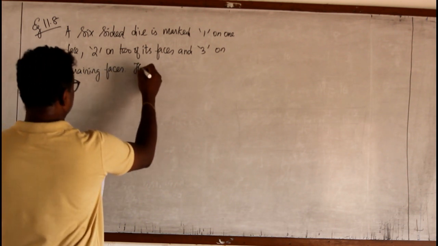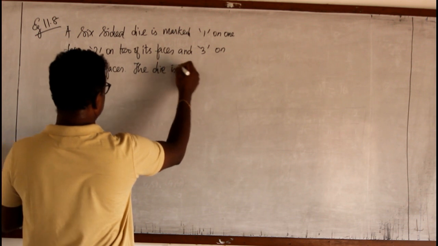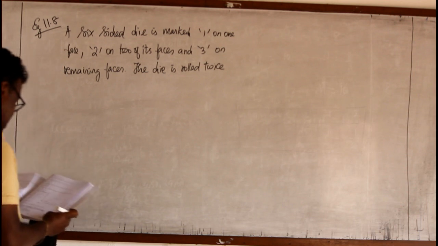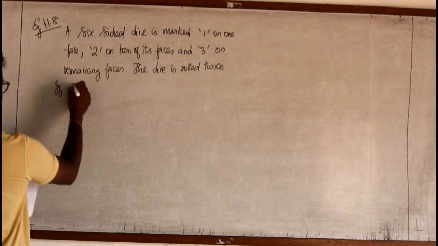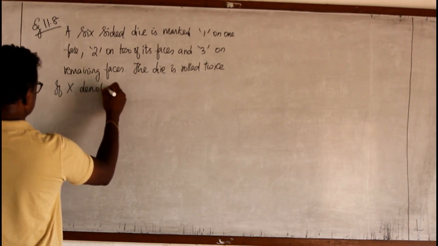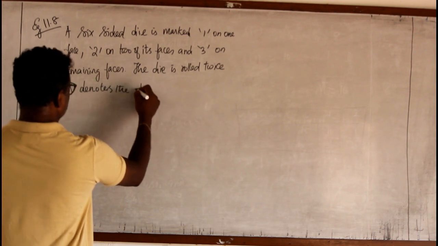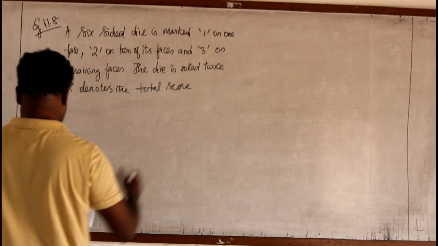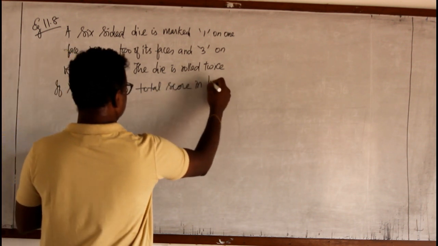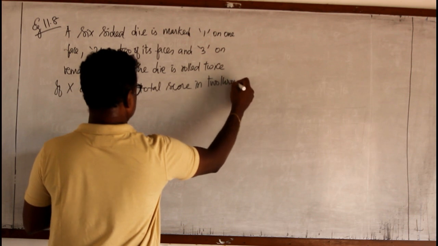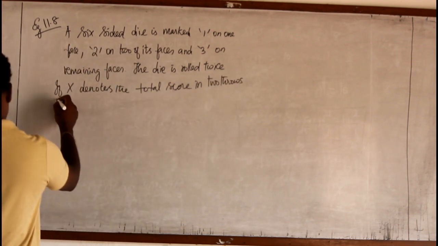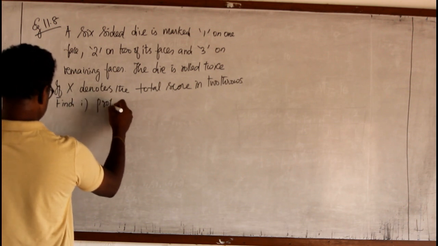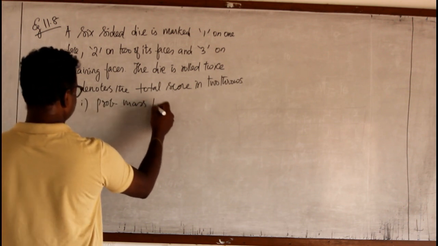The die is rolled twice. If X denotes the total score in 2 throws, find, first question, the probability mass function.